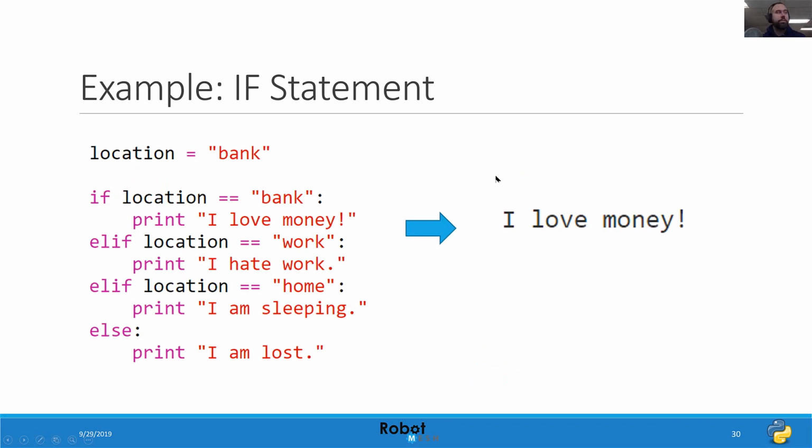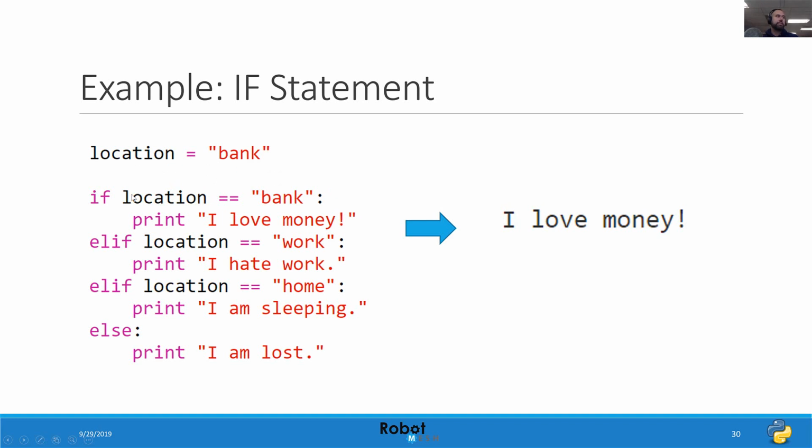Let's look at a more sophisticated if statement here. Here I'm going to set my location to equal the word bank. And we're going to say that if the location equals bank. Here this equality operator, which is what it's called, with two equal signs, is different than what we call the assignment operator. When we use one equal sign, we're saying, hey, variable, hold this value. When we use two equal signs, we're doing an equality comparison. So we're seeing if the value contained in location equals bank.